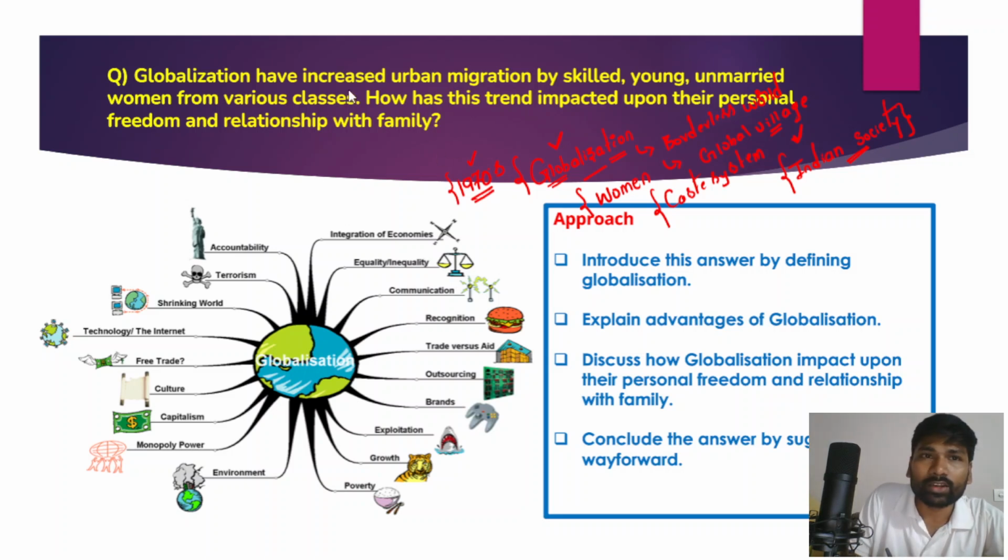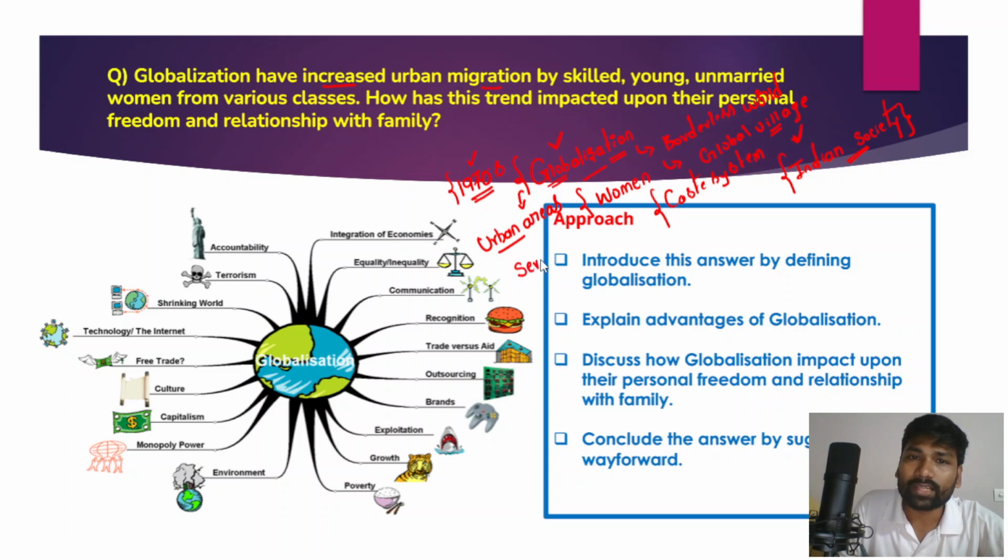So the question is, globalization has increased urban migration. Generally what happened was, with globalization as a phenomenon, urban areas got a lot of investment, right? Globalization has primarily benefited the service sector, and the service sector is prominently present in urban areas. With the rapid growth and development of urban areas, a lot of people from the rural areas have migrated to the urban areas. Globalization has increased migration by skilled, young and unmarried women from various classes, right?